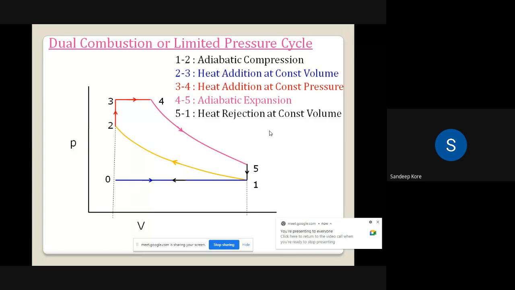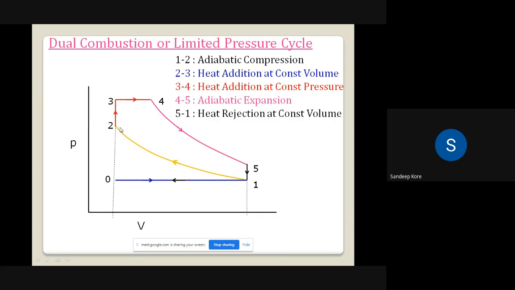Okay. So in practice, in our commercial vehicles for public utilization, we are not using the dual cycle. But in some cases, for military applications, we are using these dual cycles. So 1 to 2 process is the suction process. Sorry, 0 to 1 is the suction process.